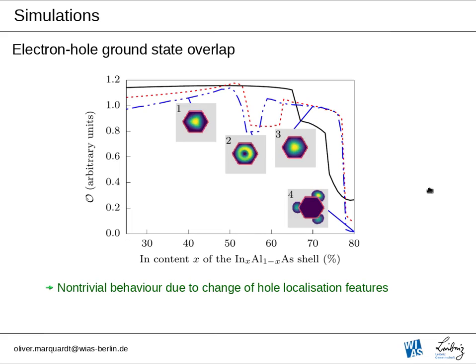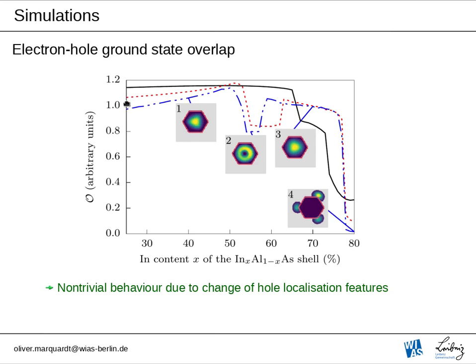But what is more interesting is to have a look at the electron-hole ground state overlap. So this is shown here again for core diameters of 10, 20 and 30 nanometers as a function of the indium content of the indium aluminum arsenide shell. And this electron-hole geometrical ground state overlap in fact shows some interesting features. First of all, it increases to a certain extent, then it breaks down, increases again, and is reduced then to, in the end, an extremely small value.